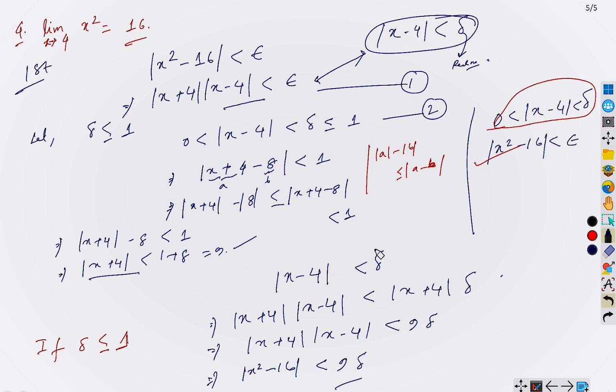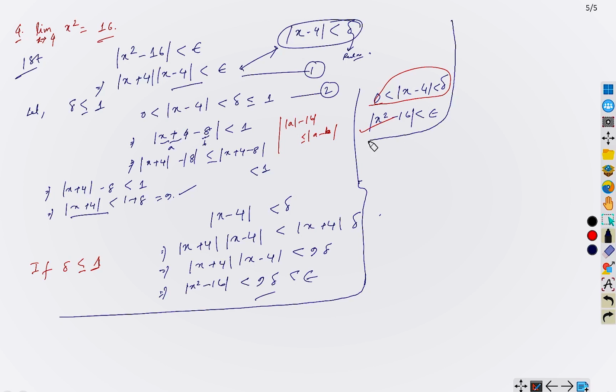And that step is, in order to satisfy equation 1, that is this one, we need this thing to be less than epsilon, right? If this 9 delta is strictly less than epsilon, then we arrive at this conclusion. We arrive at this inequation, right? Let me now summarize what we did. We chose delta less than or equal to 1, and then we arrive here that 9 delta should be less than epsilon. Only then inequation 1 is getting satisfied, right?